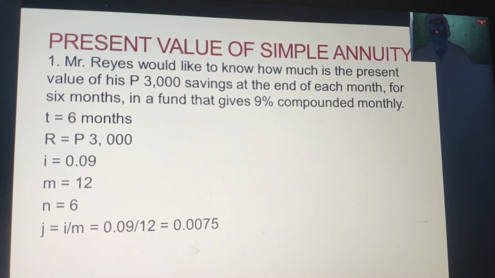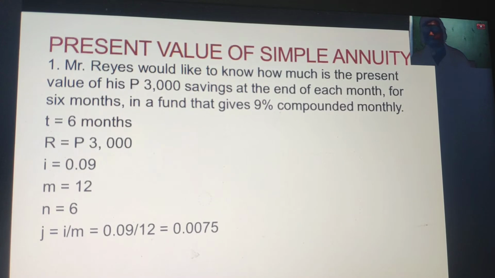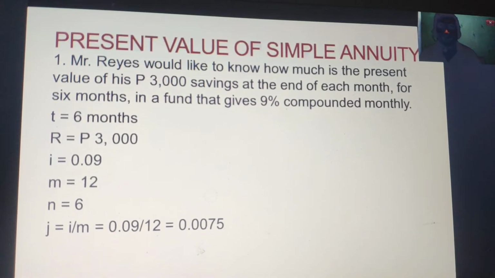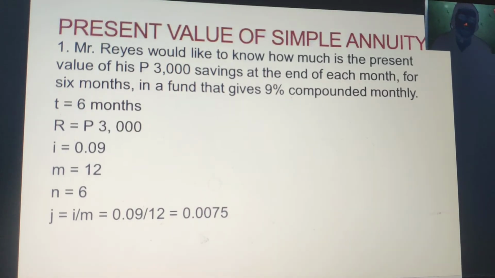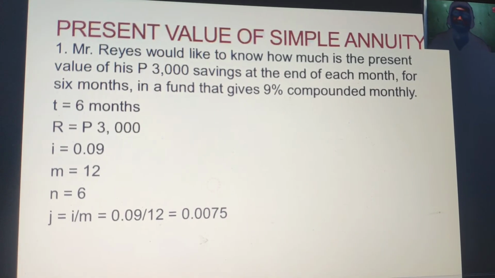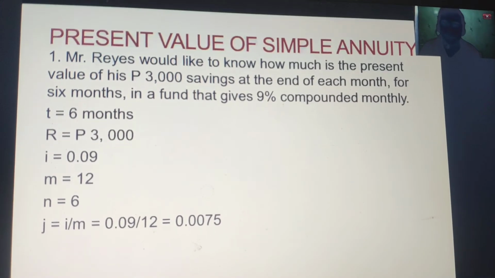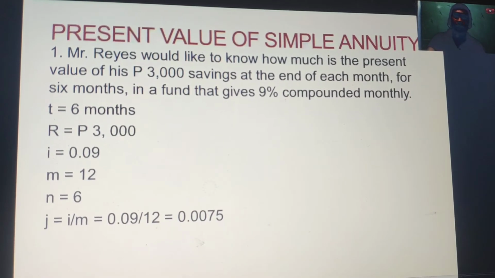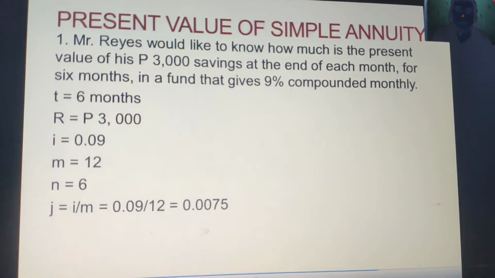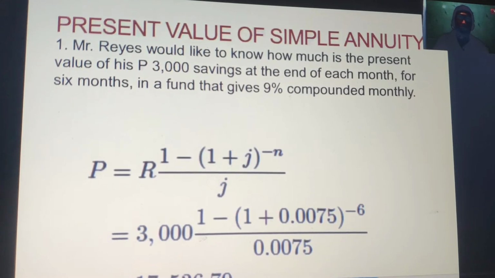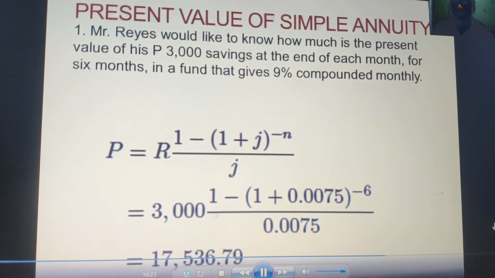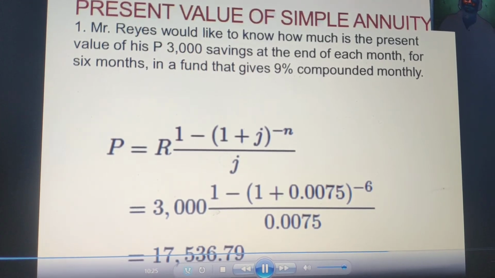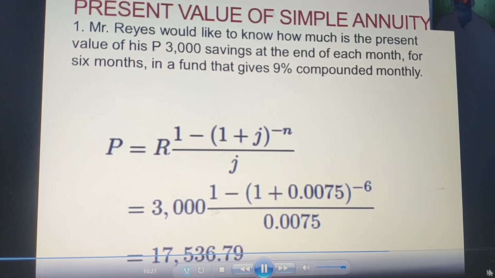Next one, we have the J. Again, to compute it, we have to divide I by M, which is 0.09 divided by 12, which is equal to 0.0075. We're going again to substitute it into the formula, and the answer will be 17,536 pesos and 79 centavos.